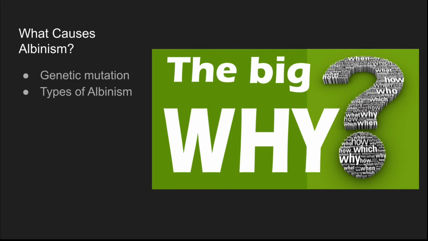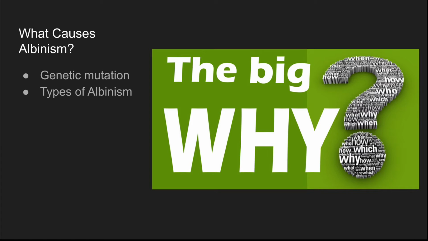What causes albinism? There are a few different mutations that can happen that cause different types of albinism. The 7 genes that can be mutated and cause different types of albinism are OCA1 through OCA7. OCA1, or type 1, causes a defect in the enzyme tyrosinase that affects melanin production. OCA2 results in a defect in the P protein, which helps the tyrosinase enzyme function, which causes very little melanin to